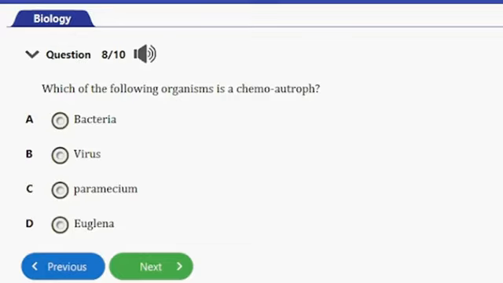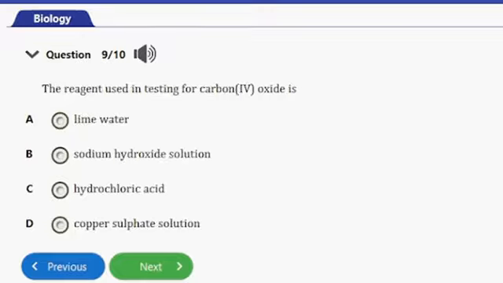Then the chemical energy they actually use in most cases involve inorganic molecules such as hydrogen sulfide or ammonia. So bacteria is actually a good example of these chemoautotrophs. So option A here is the correct answer to this question. Let's consider the next question, guys.